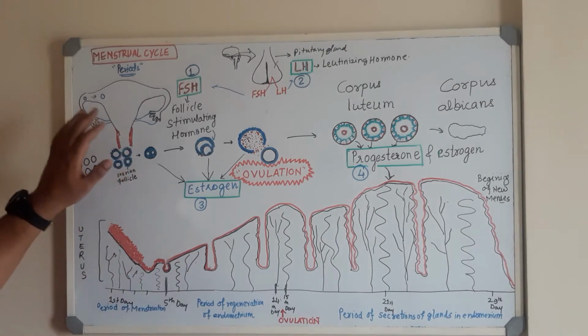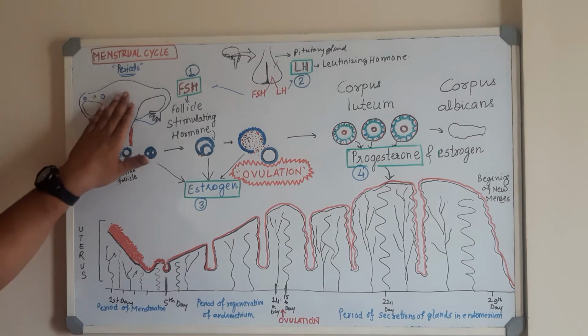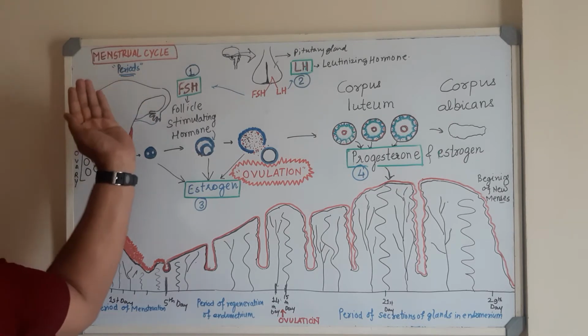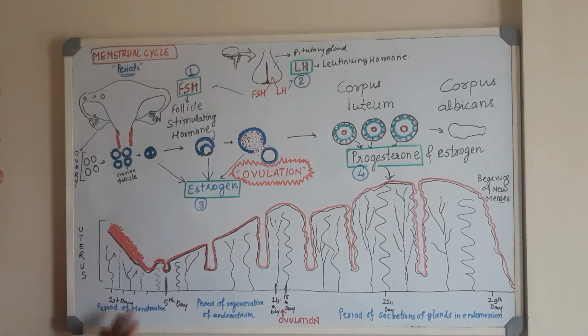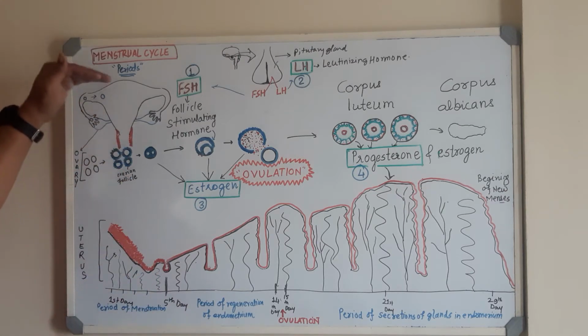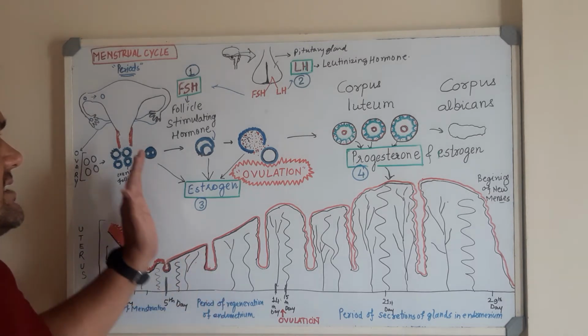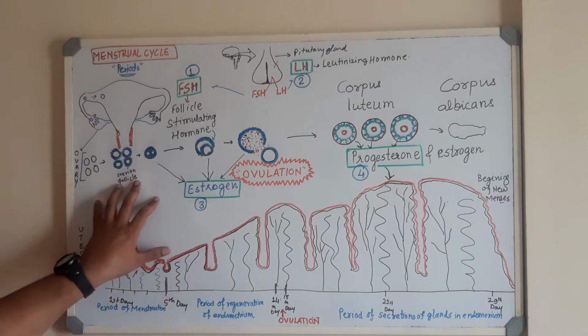So when it comes to the menstrual cycle, the cycle has the name menstrual, and the menses are released during this particular period. There is red color bleeding from the vagina or the female reproductive tract. Okay, so the blood comes out and there are various debris, and this lasts for 5 days. So what are the changes associated with that, we are going to look at in this video.